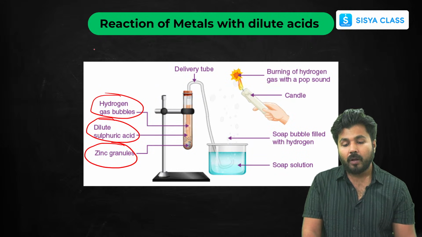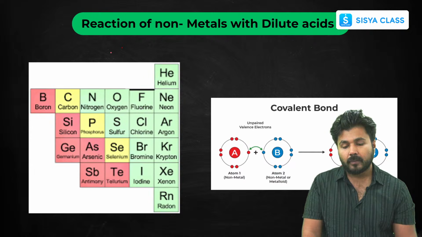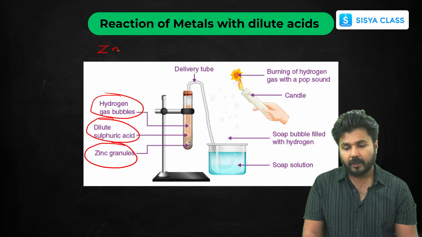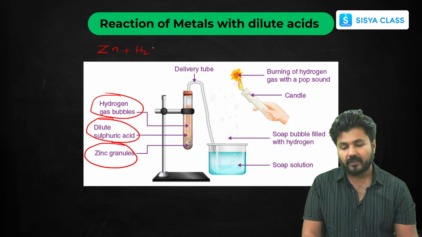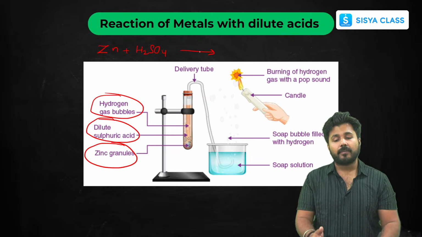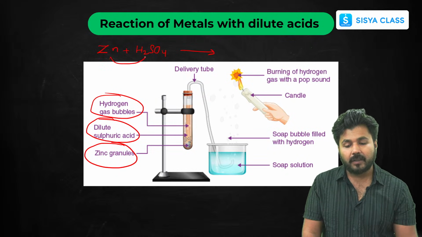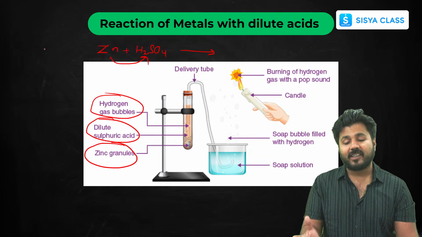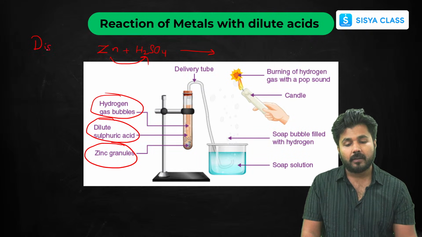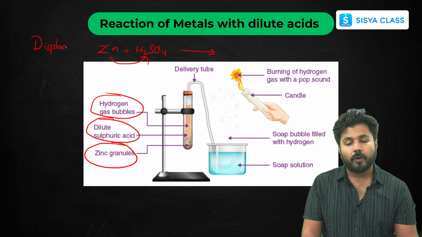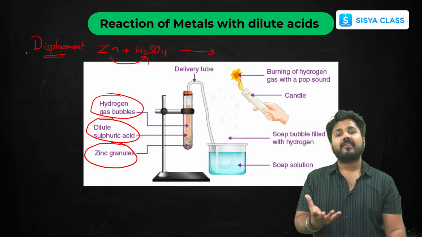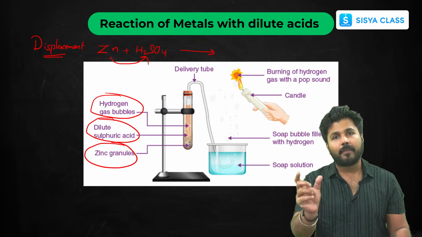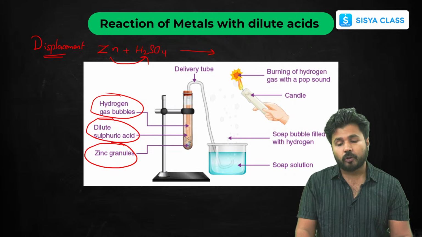Now we can see the reaction first. If you put zinc granules in sulfuric acid solution, then again the reactivity series comes. Zinc is more reactive than hydrogen, so a displacement reaction will occur. If any more reactive element is dipped in a solution of a less reactive element, it will displace it and form a salt solution.